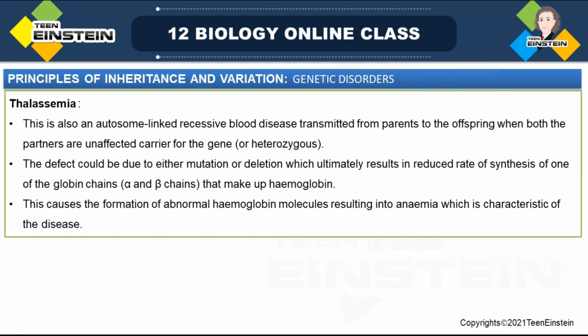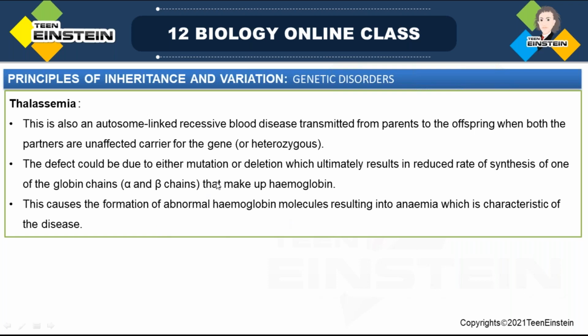Thalassemia is a blood disease, and in this both the parents are working as carriers, but they are unaffected.